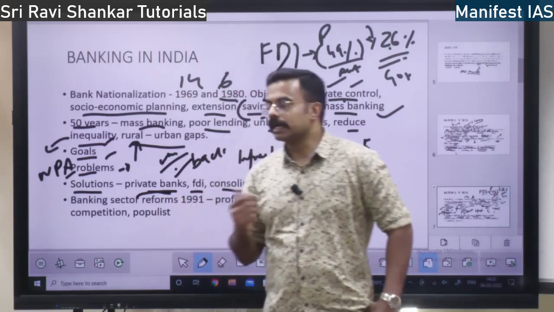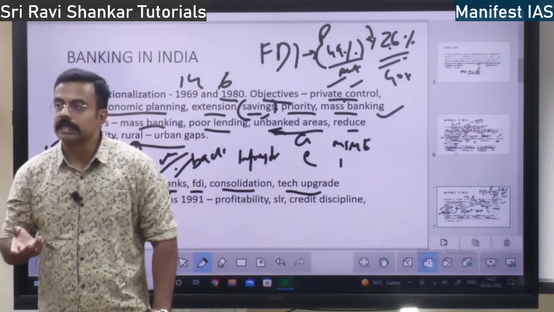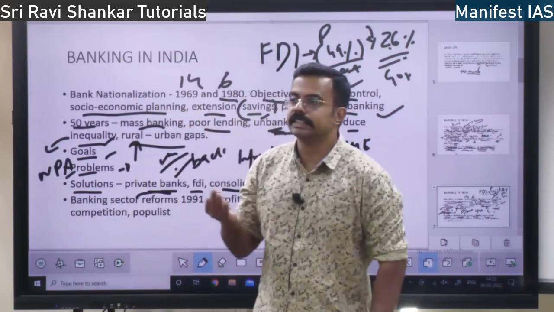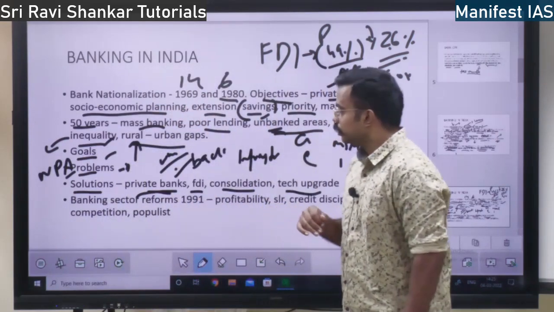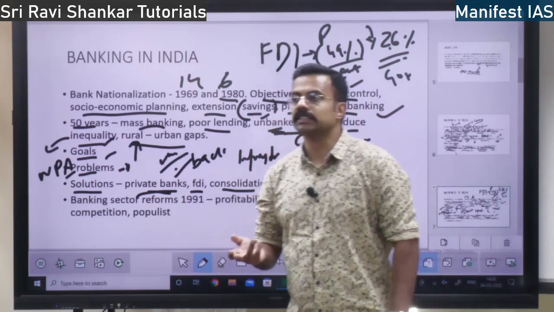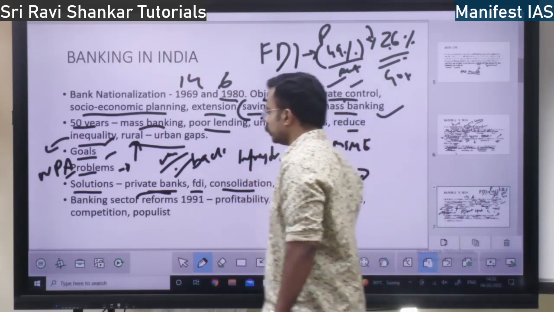Make available digital banking, fintech, financial technology. You increase digital banking: NEFT, UPI, BHIM app, RTGS. So you increase the technology in the banks. That is also a solution, right?